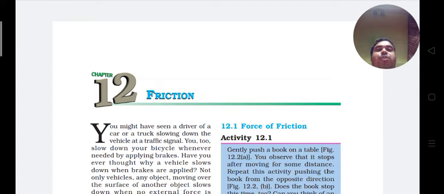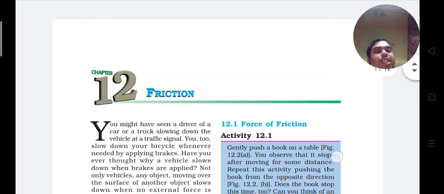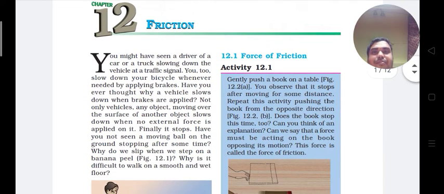Today, we are going to start the new chapter, friction. What is friction? The force which always opposes the motion of one object over another object in contact with it is called friction. I repeat again. The definition of friction: the force which always opposes the motion of one object over another object in contact with it is called friction.